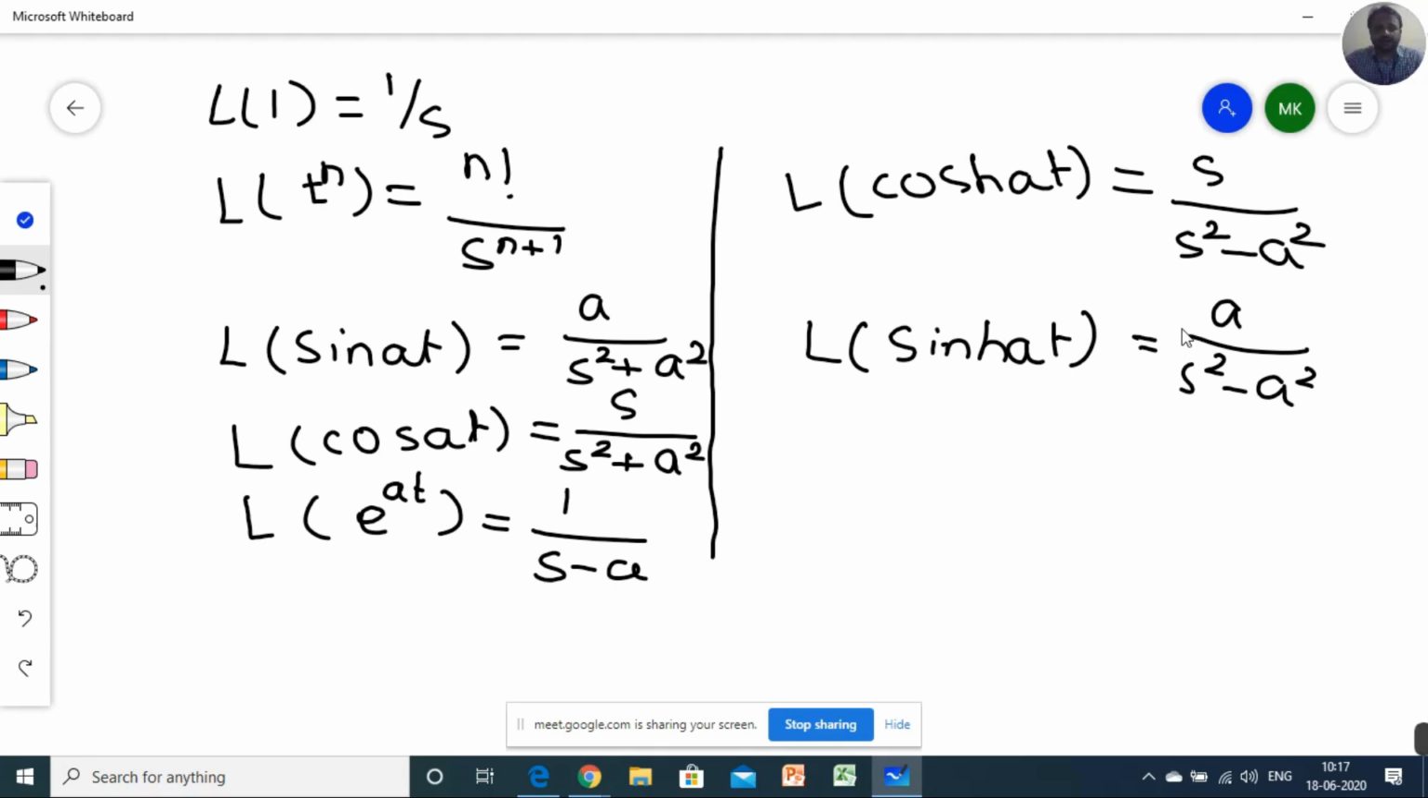Just like in 12th standard you learned that the derivative of sine is cos and the integration of sine is minus cos, similarly you must know the value of sine at. Here in sin at and cos at, the a must be changed. Sometimes it becomes sine of 3t, so Laplace of sine 3t becomes 3 upon s square plus 3 square. Similarly, if cos of 4t is there, then s upon s square plus 16, or 4 square.